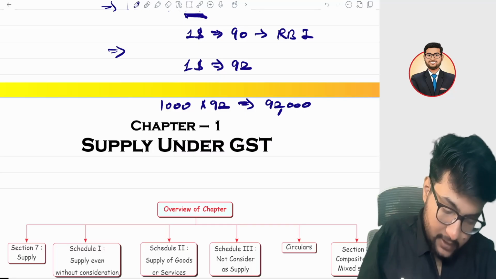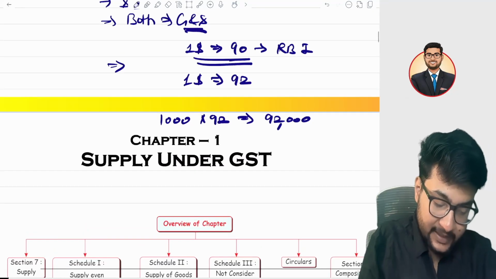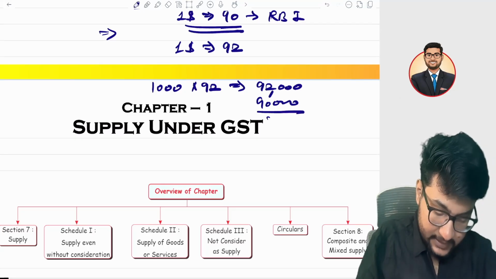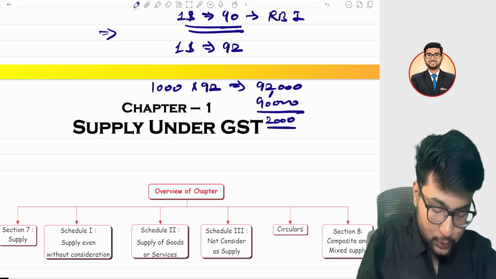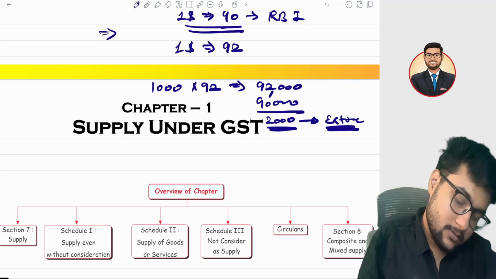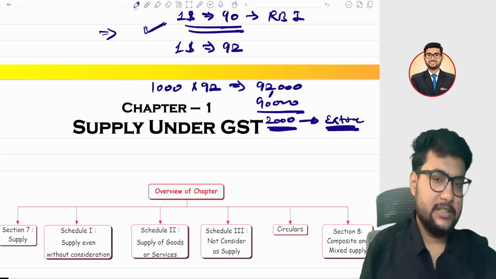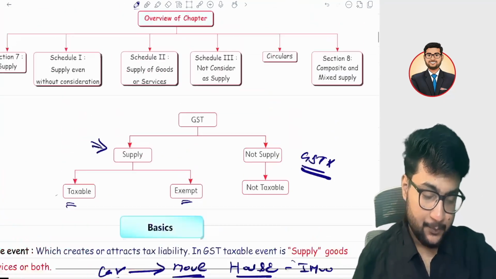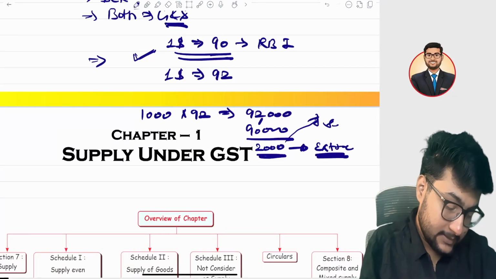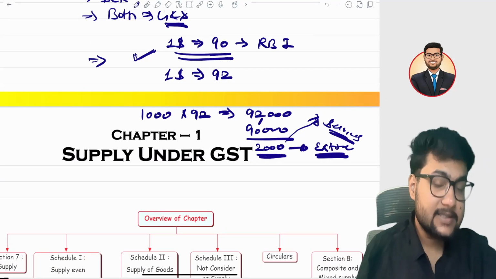But actually, if I convert as per the RBI, the amount will be 90,000. It means the bank is charging 2,000 extra for conversion, right? So here 2,000 is a supply, it's a service. This is the service.